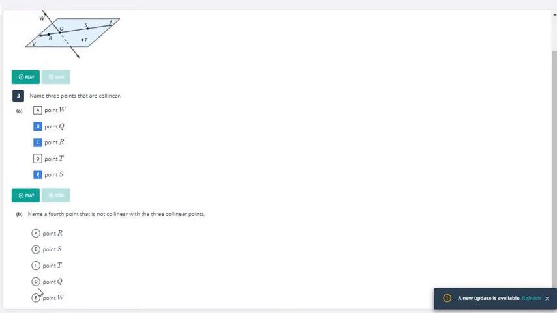So it says name a fourth point, but there are actually two. We'll say point T, also point W. Oh, it's only going to let me name one, so we'll go with T.